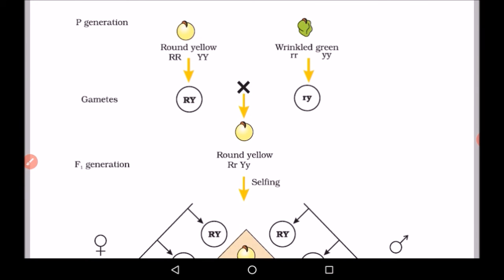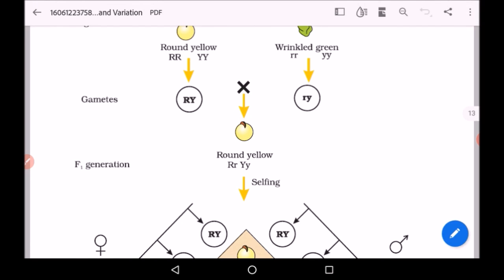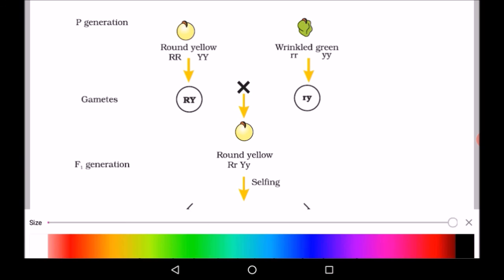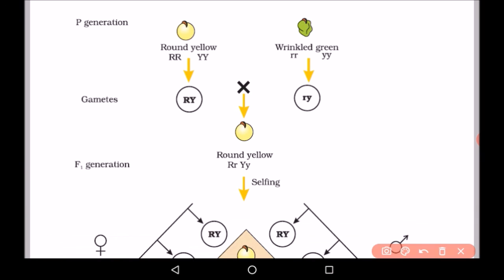This is the diagram showing the dihybrid cross. This is yellow and round and this is wrinkled and green. This is wrinkled and green and this is yellow and round. We can see the gametes, capital R, capital Y and small r, small y. Now in the F1 generation we are getting all round and yellow.